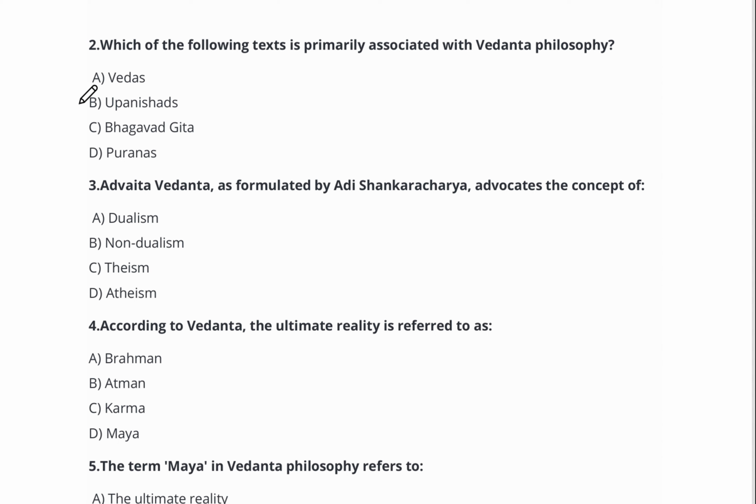The right answer is option number B, Upanishads. Now we'll go on to question number 3. Advait Vedanta, as formulated by Adi Shankaracharya, advocates the concept of option A, dualism. Option B, non-dualism. Option C, theism. Option D, atheism.